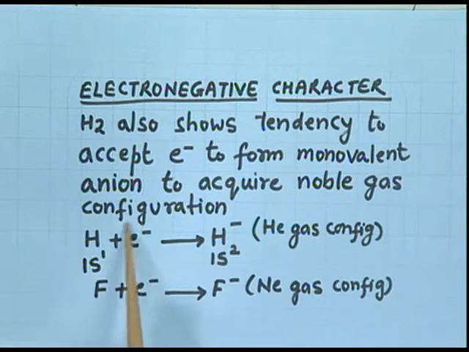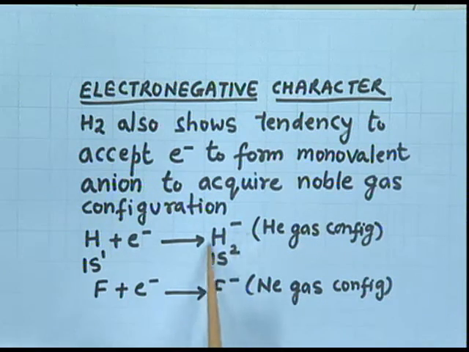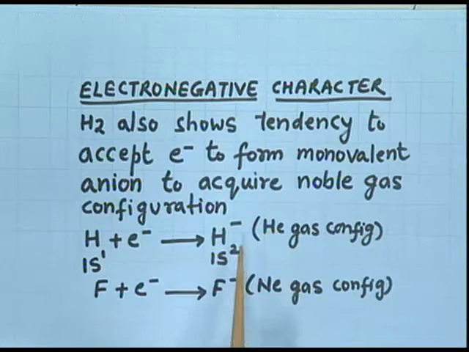Let's see the equations. Hydrogen gaining one electron and becoming hydride ion, and its electronic configuration changes from 1s1 to 1s2, and 1s2 is the electronic configuration of the helium gas, the noble gas. Let's see the case of fluorine. Fluorine is gaining one electron and is changing into fluoride ion, and now its electronic configuration will be that of the neon gas.